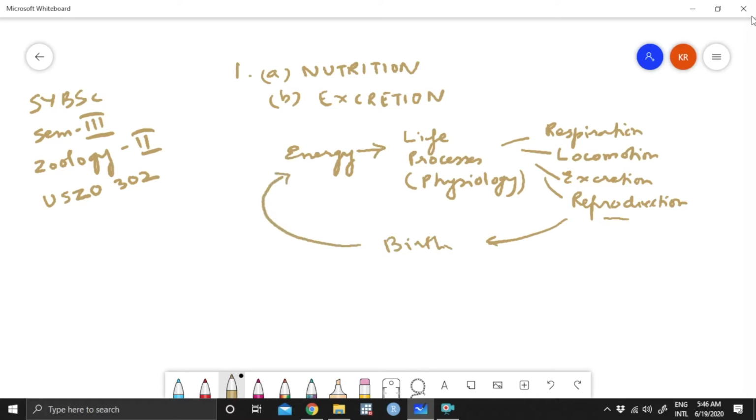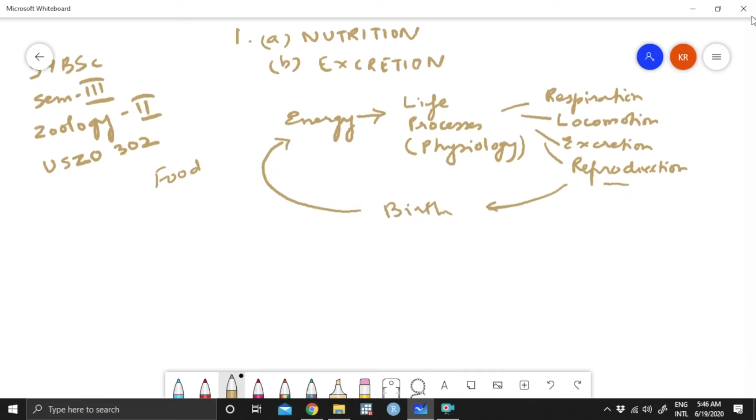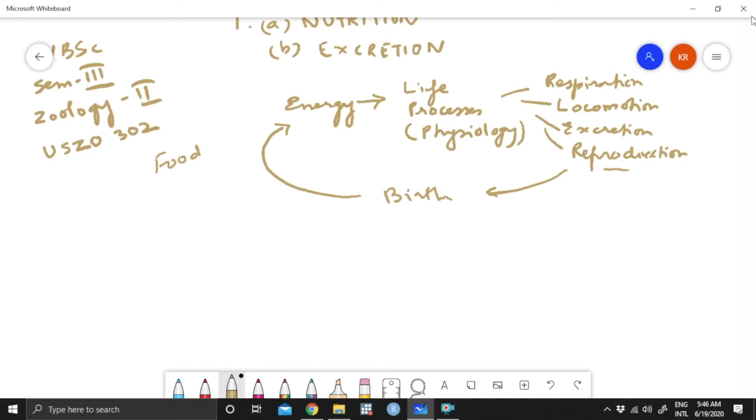That means every time, right from its birth to its death, the organism requires energy, and this energy is supplied by food. So it's very important to find out and learn something about the food and how it gets inside. And this deals with nutrition in animals.